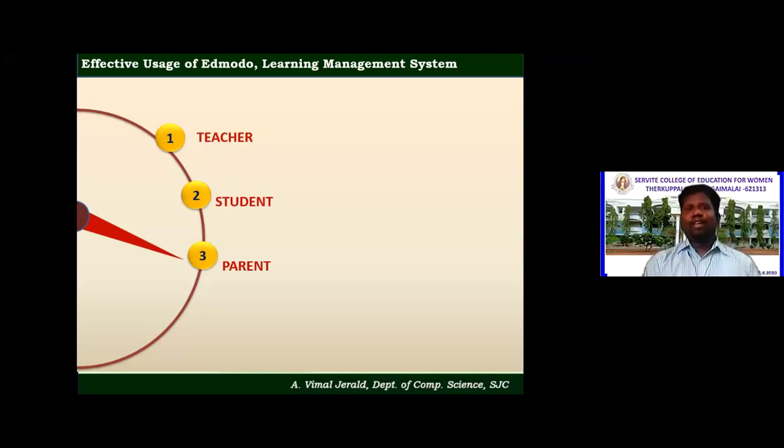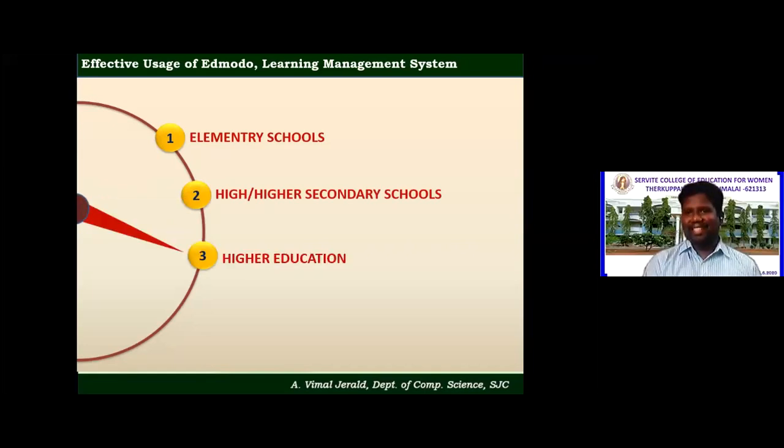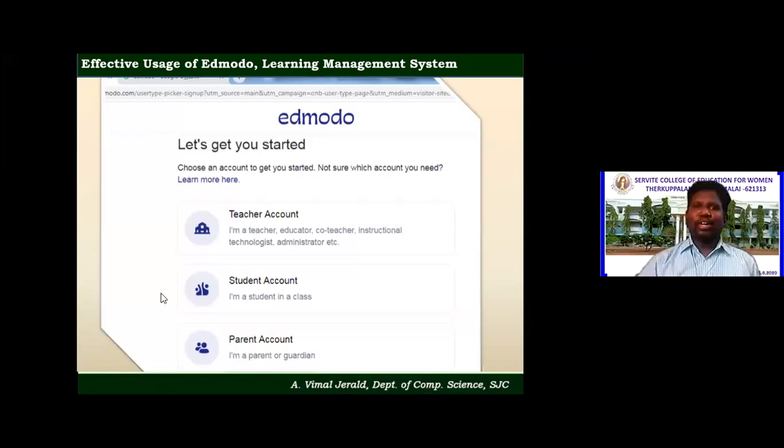Now, you can use it for elementary schools. You can use it for higher secondary schools. You can also use it for higher education, colleges, and even beyond the colleges, adult education also. Now, as I told you earlier, these are the 3 accounts that you can have. Today you will create a teacher's account. Am I clear to you? When you go back to your schools or colleges, you should instruct the students to create a student account. Only then can the students be part of your class. Now you are all teachers, so I request all of you to create a teacher account.